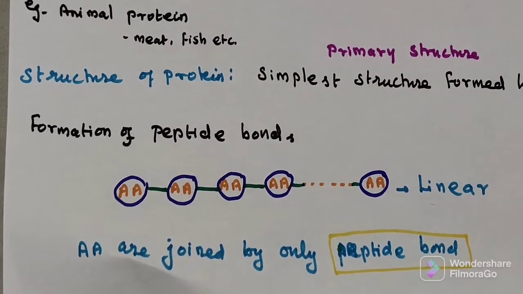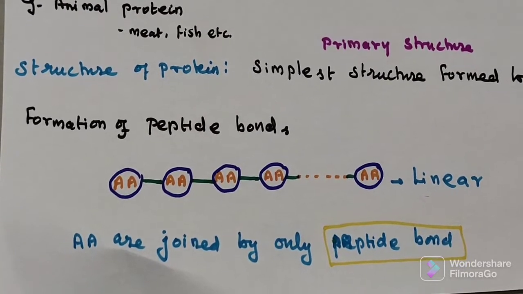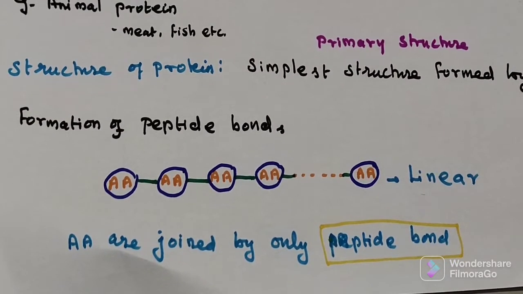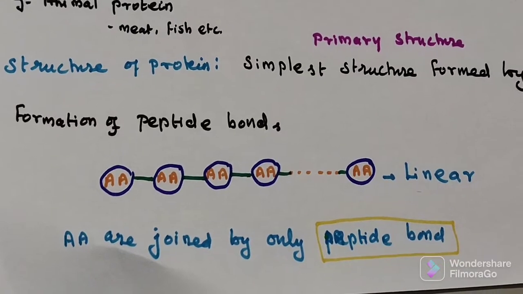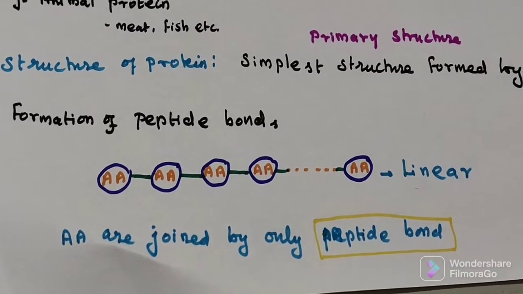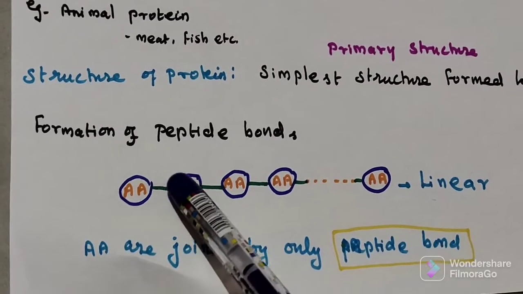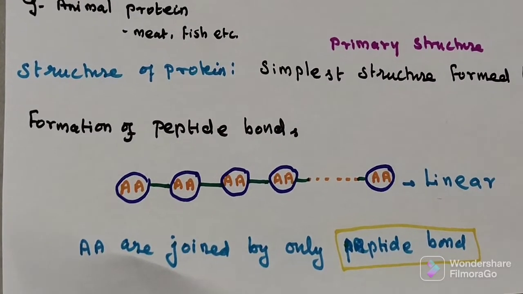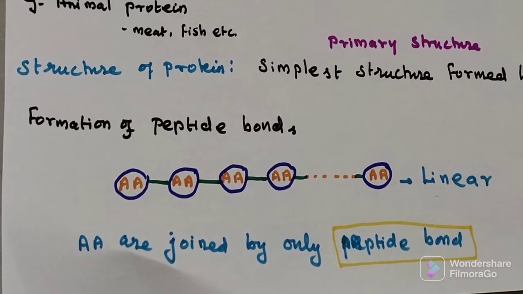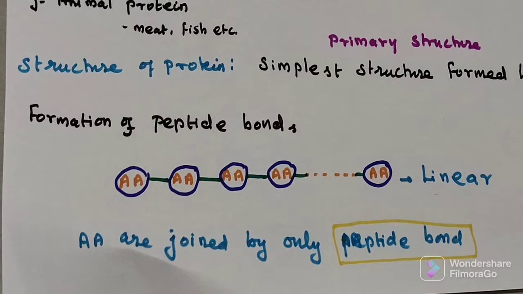The first or simplest structure, which is formed by formation of peptide bond, is the primary structure. So what actually is the primary structure? Amino acids joined by formation of peptide bond. So this is just a linear chain, amino acids joined by peptide bonds. It is linear and only the peptide bond is responsible for formation of the primary structure, only the peptide bond.